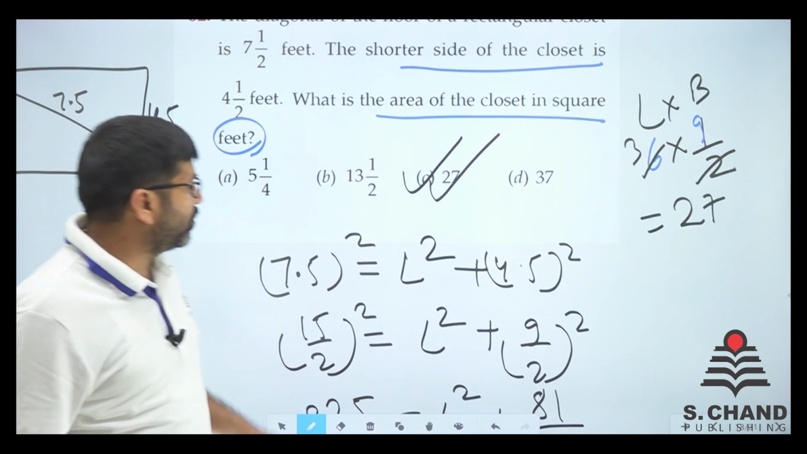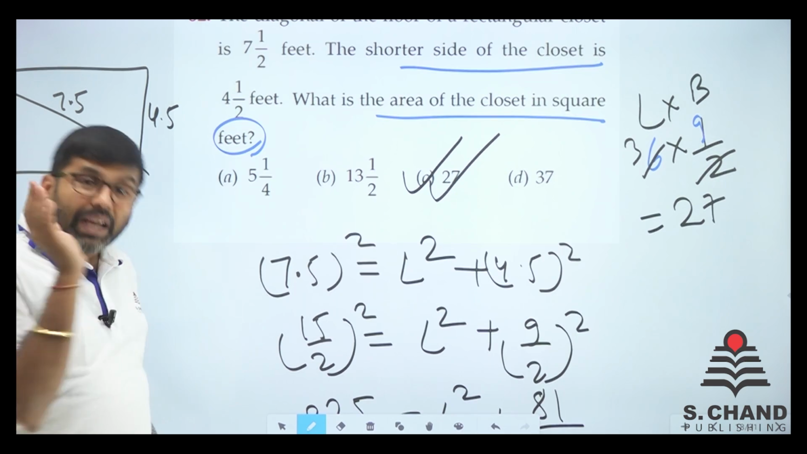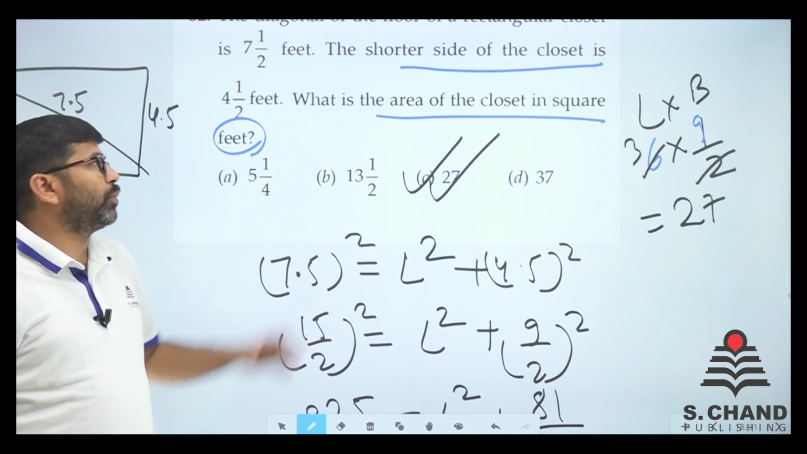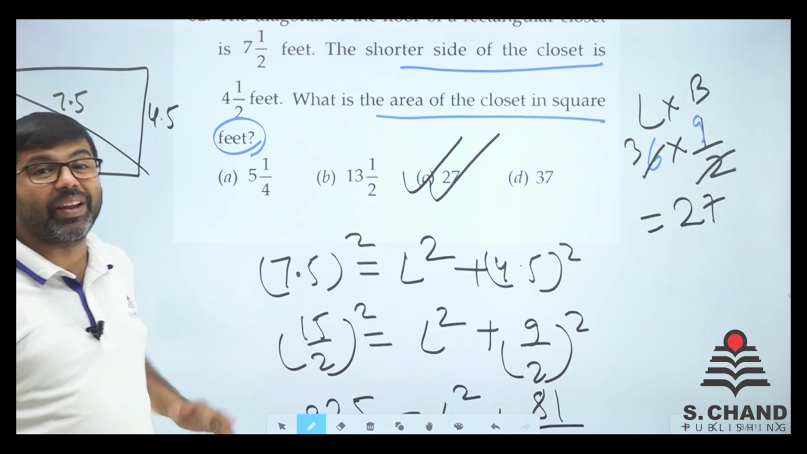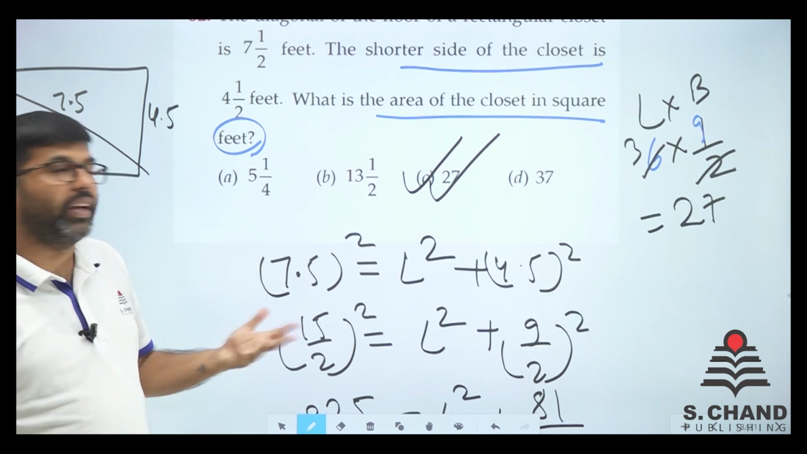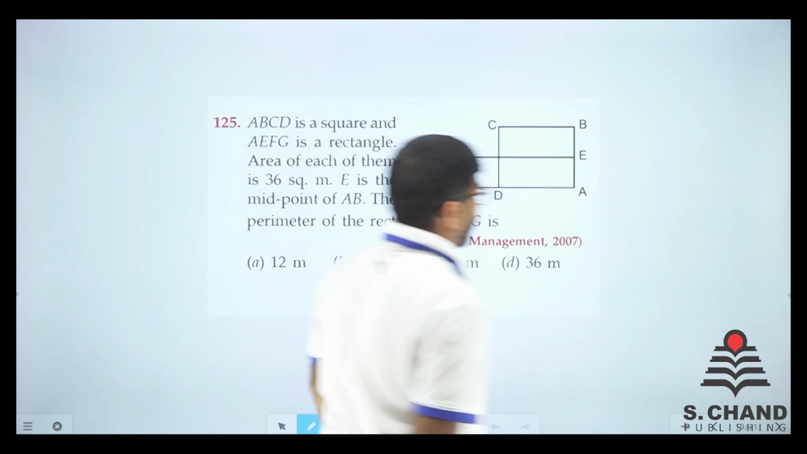Very simple question, just need to understand the basic concept. If you understand the concept, you understand the question, the formula and the answer. That is the simplest way of area. In this way, the chapter of area can be done. Let's move on to the next question.